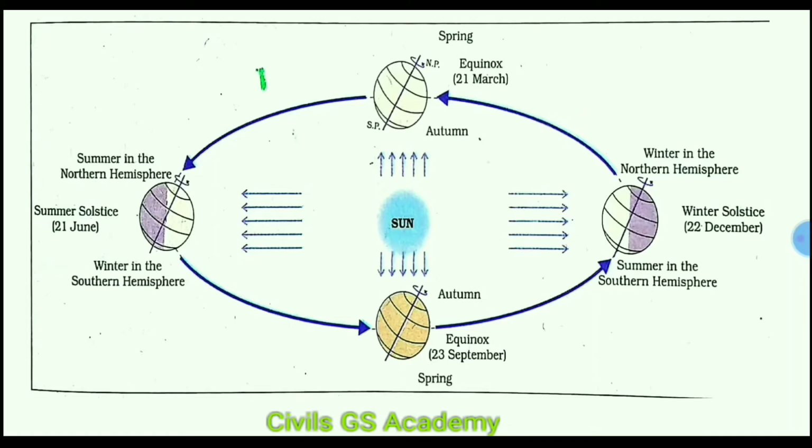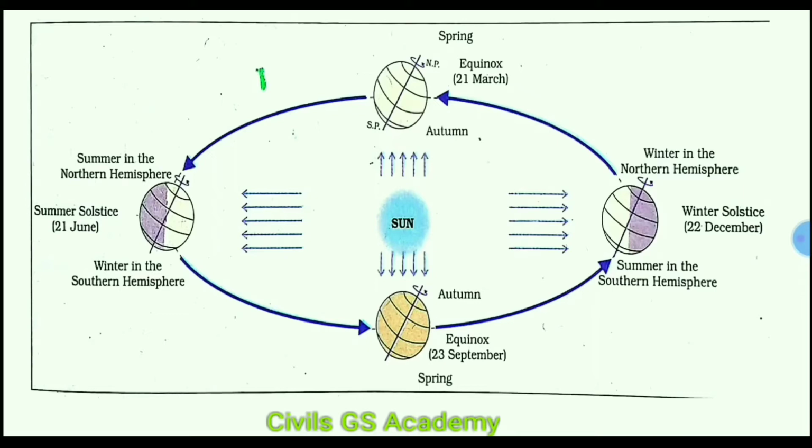So now we come to here, from 21st June to 23rd September. On 23rd September, what happens? This position is called equinox, meaning equal day and night on the whole Earth. See here, the axial tilt of Earth is in a fixed direction.